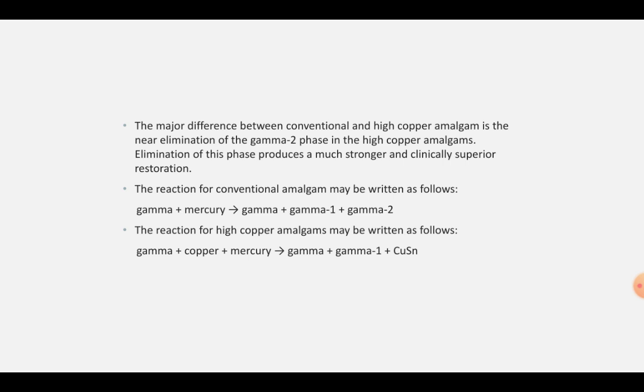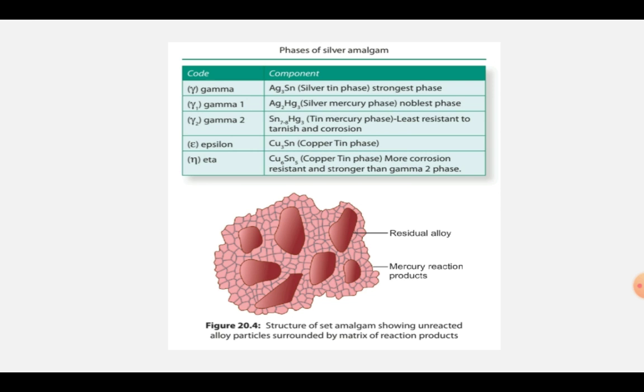The reaction for conventional amalgam can be written as follows: gamma plus mercury leads to gamma plus gamma 1 plus gamma 2, whereas the reaction for high copper amalgam is gamma plus copper plus mercury leads to gamma plus gamma 1 plus copper tin phase. These are the phases of the silver amalgam.